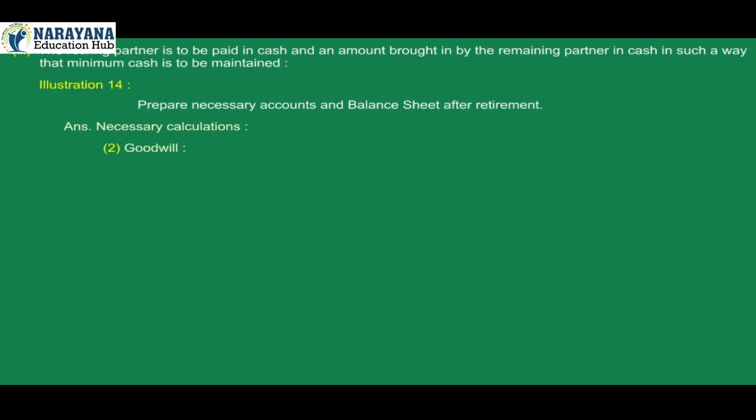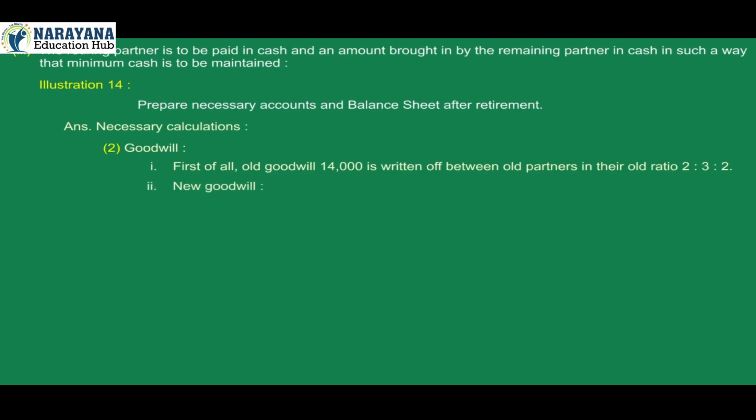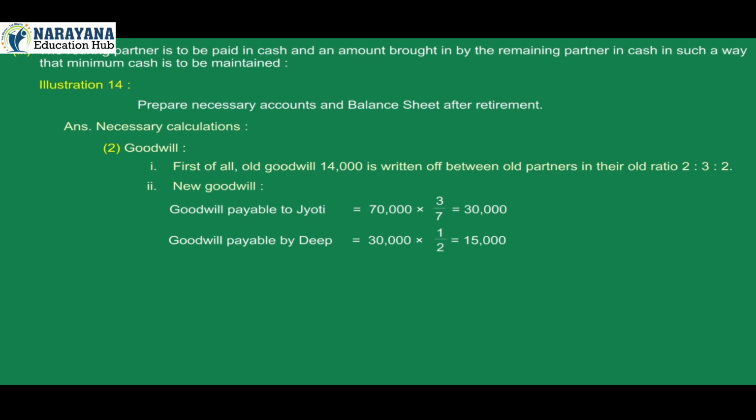1:1. 2. Goodwill. 1. First of all, old goodwill Rs 14,000 is written off between old partners in their old ratio 2:3:2. 2. New goodwill. Goodwill payable to Jyoti is 70,000 into 3/7, which is 30,000. Goodwill payable by Deep is 30,000 into 1/2, which is 15,000.